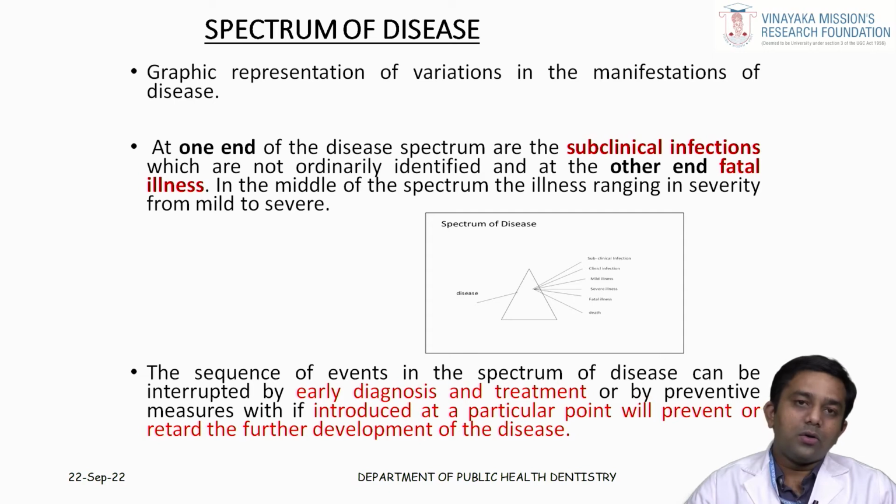So, according to this concept, the spectrum of a disease usually follows particular phases, that is your subclinical infection, then your final outcome, and in the middle you have your illnesses. In the illness, if you try to modify the risk factors, then you can prevent the progression of a disease. If you do some interventions, mainly your primary prevention in the subclinical infections, then you can prevent the occurrence of a disease.